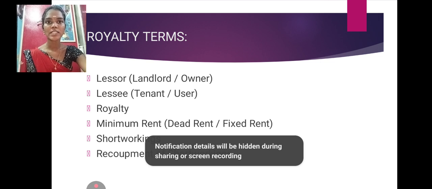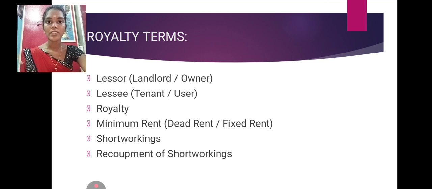Royalty is the consideration between lessor and lessee. It means the consideration, the rent or lease of the land, is called royalty. And the final one, minimum rent. Minimum rent can be flexible or fixed. Short working means when the royalty value is less than the minimum rent. Recoupment of short working means when the royalty value is more than the minimum rent, so the short working is recovered by comparing the accounts. It's called recoupment of short workings.